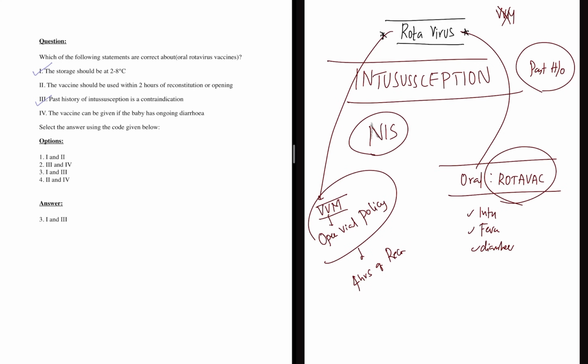If the child is already having diarrhea, you're giving vaccine to prevent diarrhea. So the vaccine may not be effective because it is an oral vaccine, so it passes in the stool. Common sense, right? So it is better not to give during diarrheal episode. Even polio vaccine, if the child is having any illness, we'll repeat the doses later. So 1 and 3 are the correct answer. Option 3 is the right answer for this particular question. Done. Let's move on to the next thing.